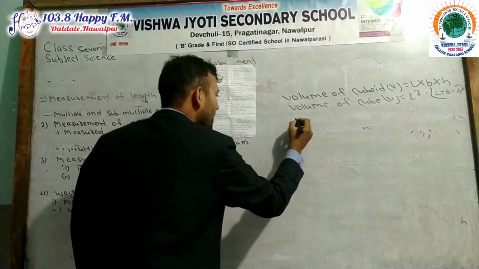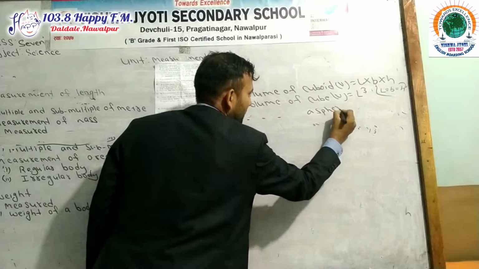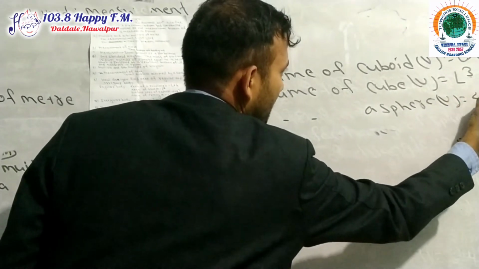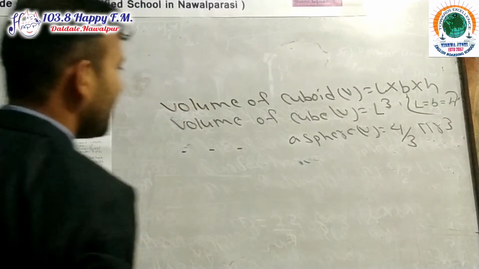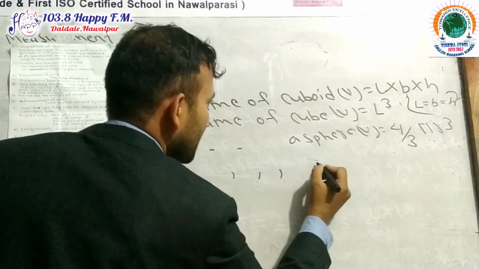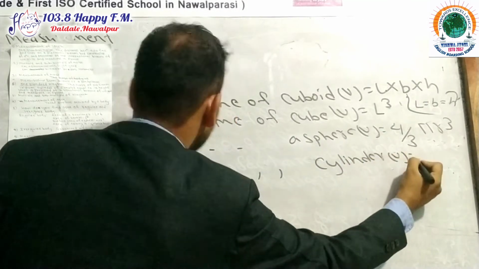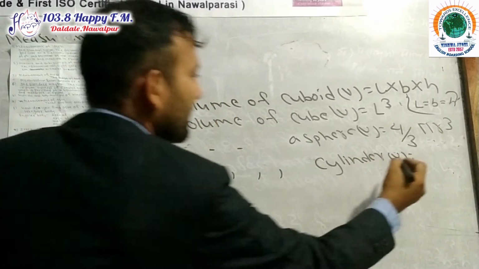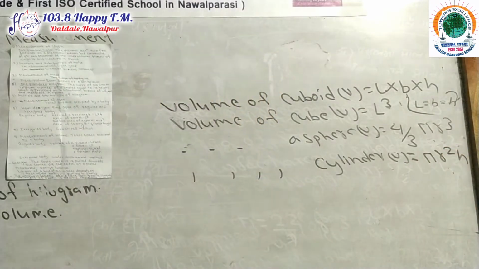Next, volume of sphere, V equals 4/3 pi r cube. Volume of a cylinder, V equals pi r square h.